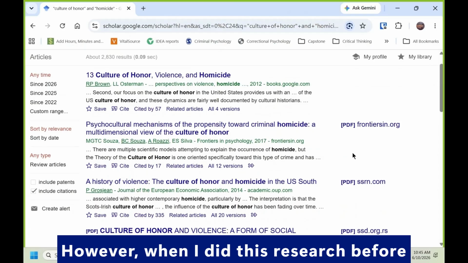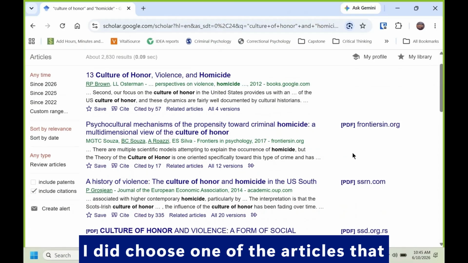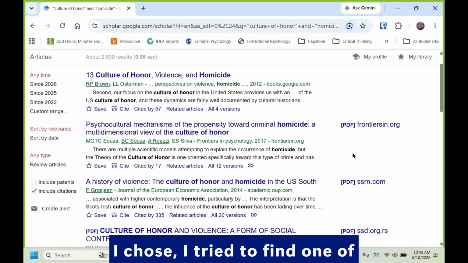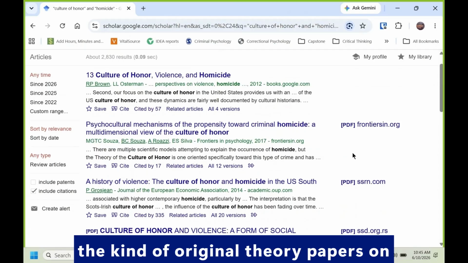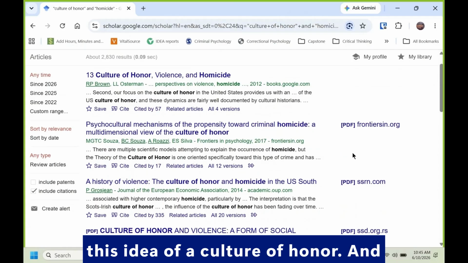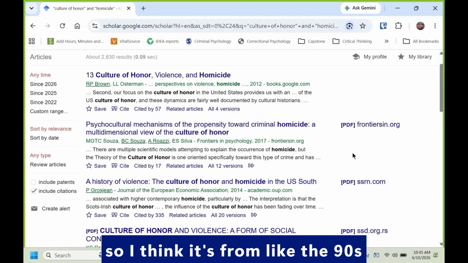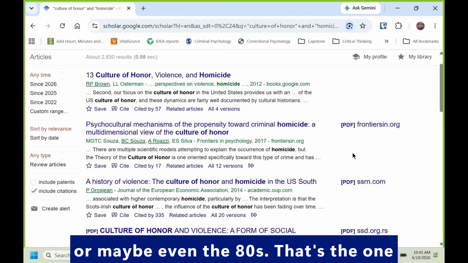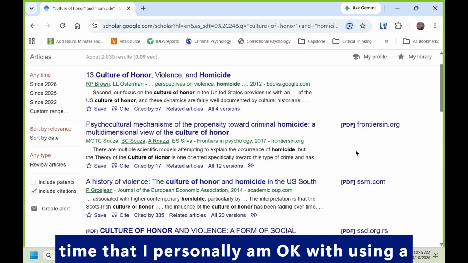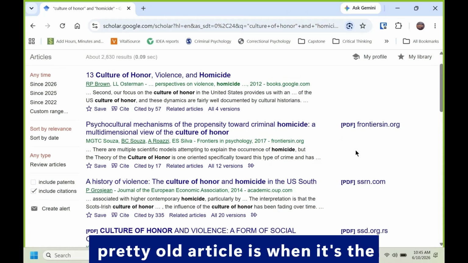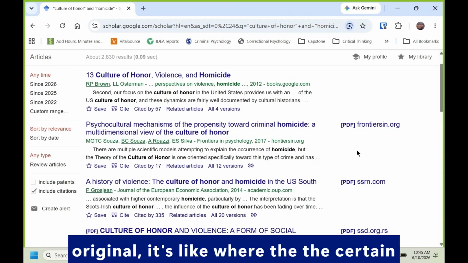However, when I did this research before, I did choose one of the articles that I chose. I tried to find one of the original theory papers on this idea of a culture of honor. And so I think it's from like the 90s or maybe even the 80s. That's the one time that I personally am okay with using a pretty old article, is when it's the original.